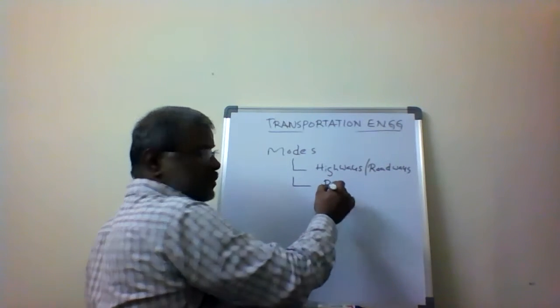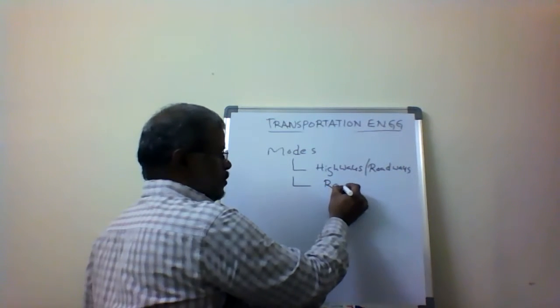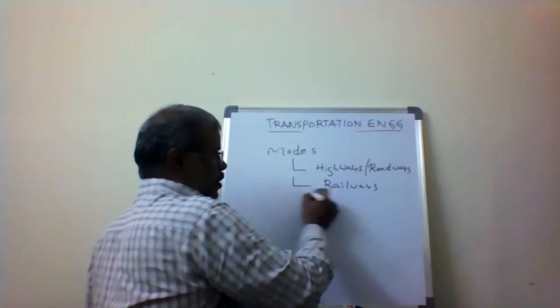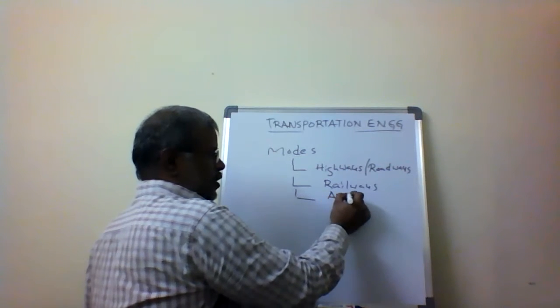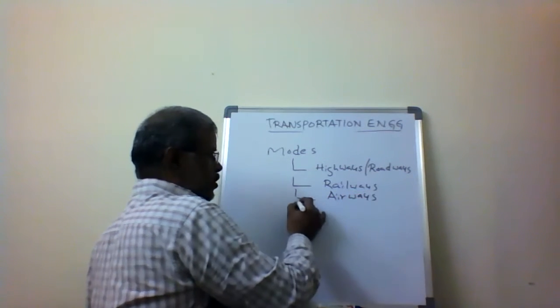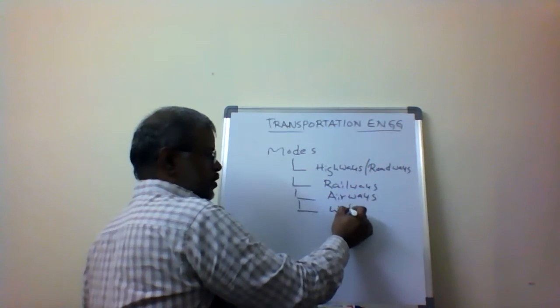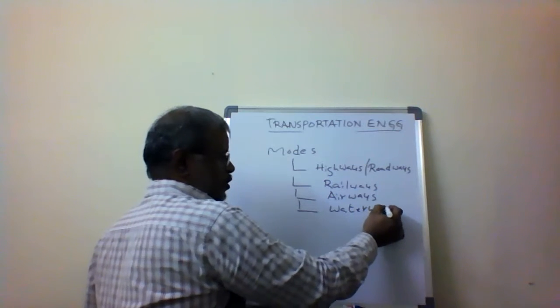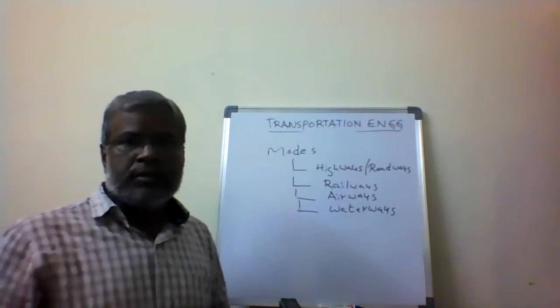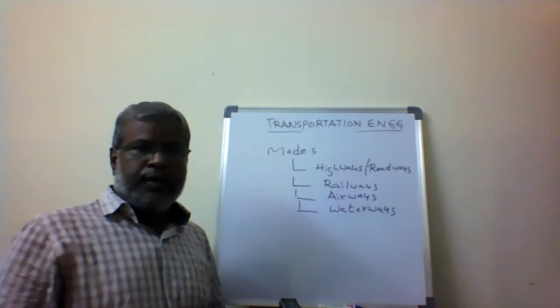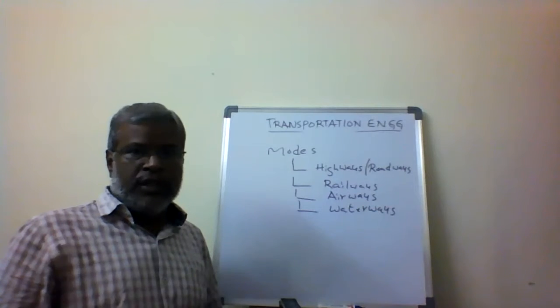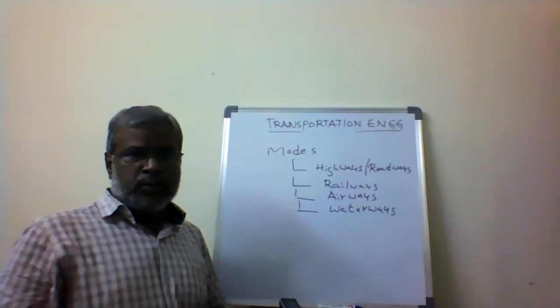Second is railways. Third is airways. Fourth is waterways. Transportation engineering deals with these various modes of transportation.